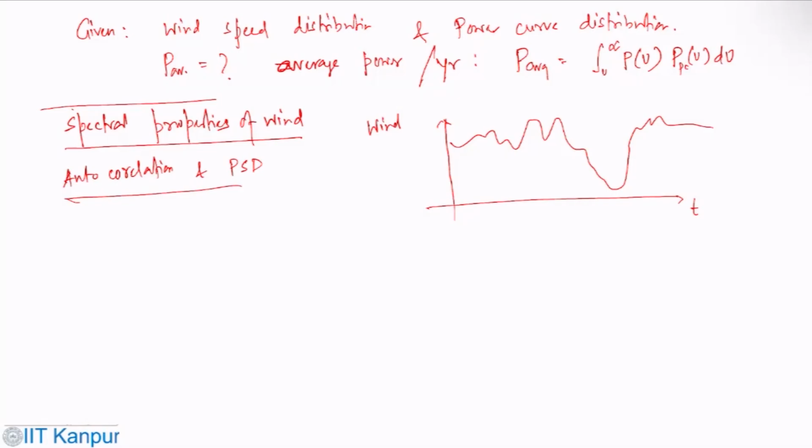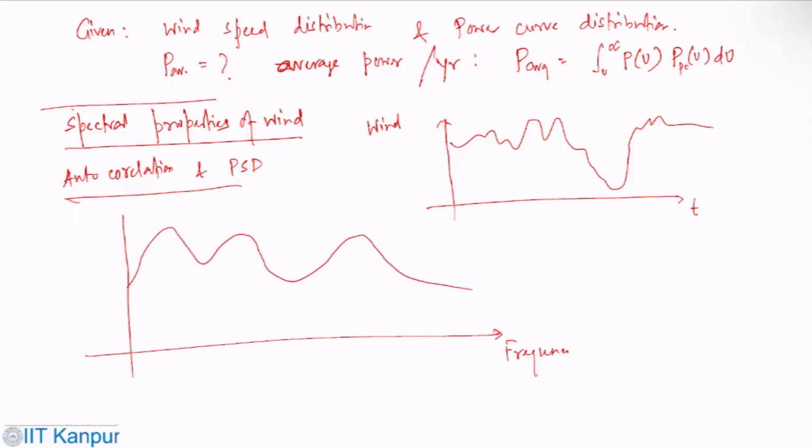If a Fourier series is taken, then the spectral density is obtained. If you take a Fourier series, and this is the frequency, then it will look like that. So this is f into S of f. Here S of f is the PSD, power spectral density. This is an example of Fourier series.